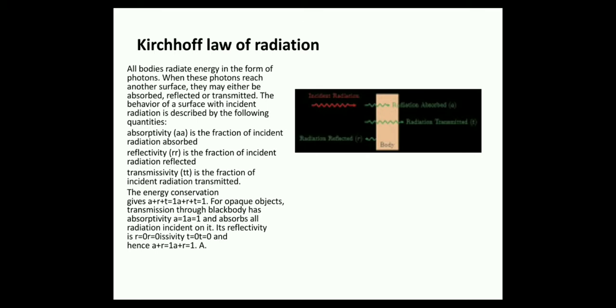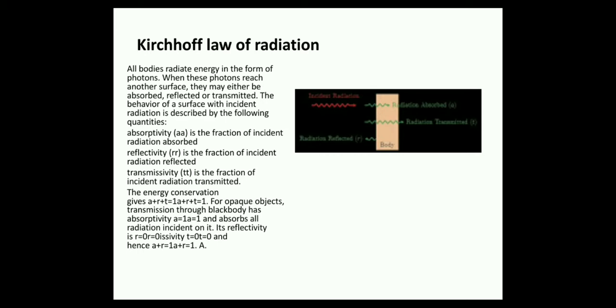All bodies radiate energy in the form of photons. When these photons reach another surface, they may either be absorbed, reflected, or transmitted. The behavior of a surface with incident radiation is described by the following quantities. Absorptivity is the fraction of incident radiation absorbed. Reflectivity is the fraction of incident radiation reflected. Transmissivity is the fraction of incident radiation transmitted. Energy conservation gives A plus R plus T equals 1.